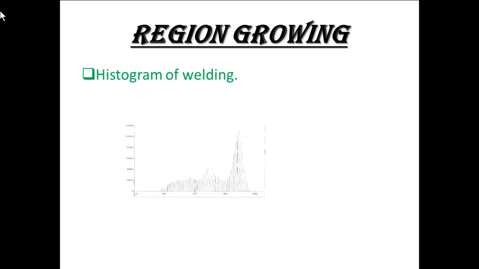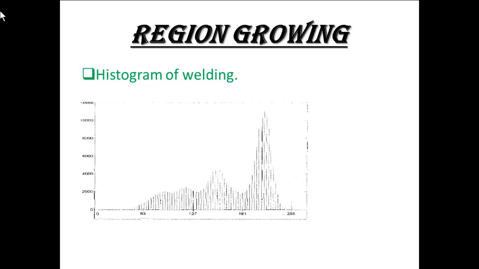Histogram of welding. Here is a histogram of welding, which is plotted against two parameters: number of pixels and the intensity of gray level. It varies from 0 to 255. 0 is the least value of gray level and 255 is the highest value.